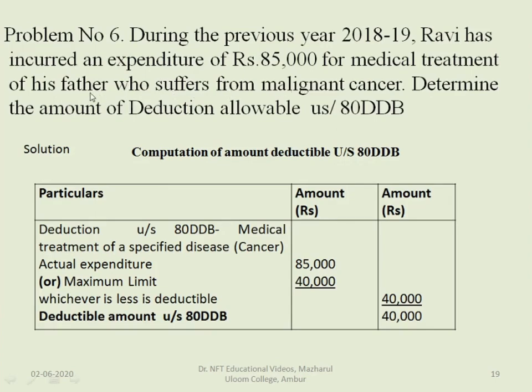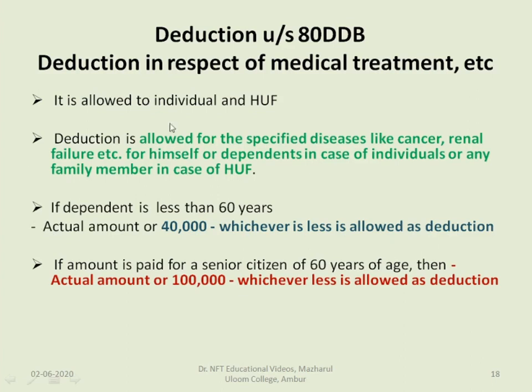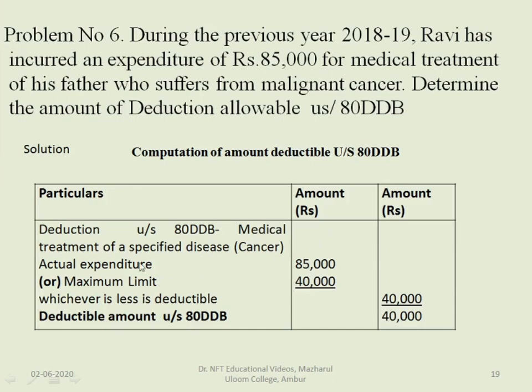So in case the age is not mentioned, we can claim to the extent of 40,000. See, in case of section 80DDB, for less than 60 years of age, either 40,000 or the actual amount, whichever is less, can be claimed as deduction. So here, write down the solution.